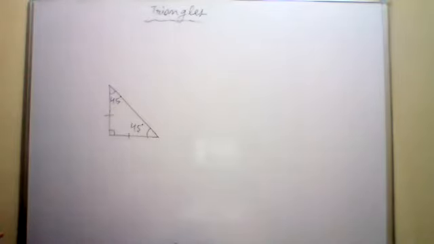The next one: each angle of an equilateral triangle measures what? What is the measure of each angle? 60 degrees. Yes, 60 degrees is the right answer. So the answer of the fourth one is 60 degrees.